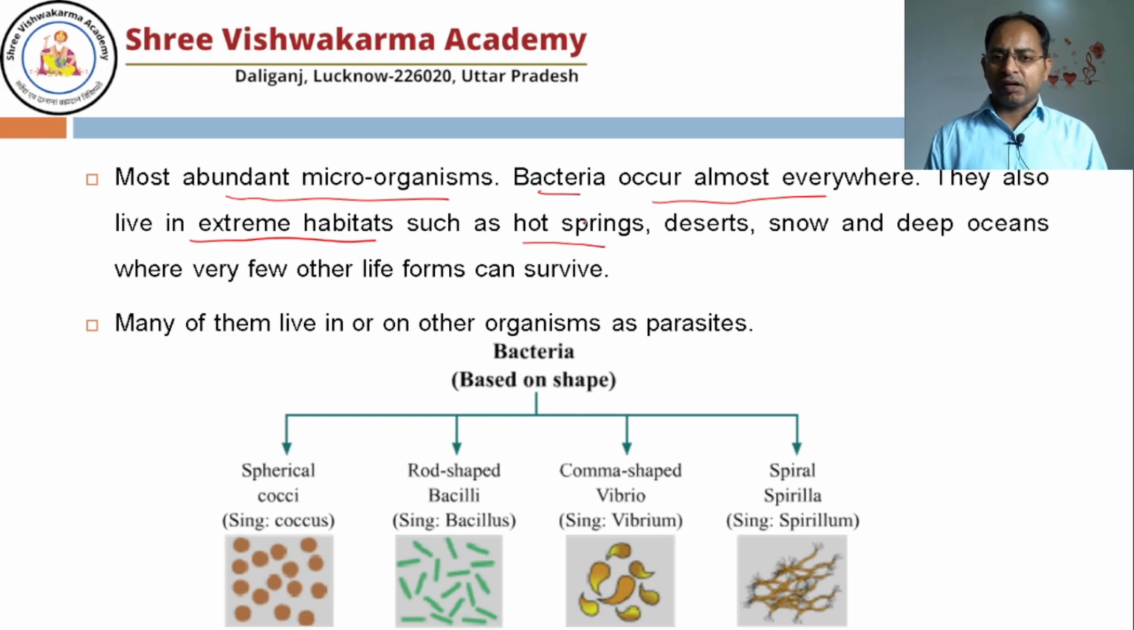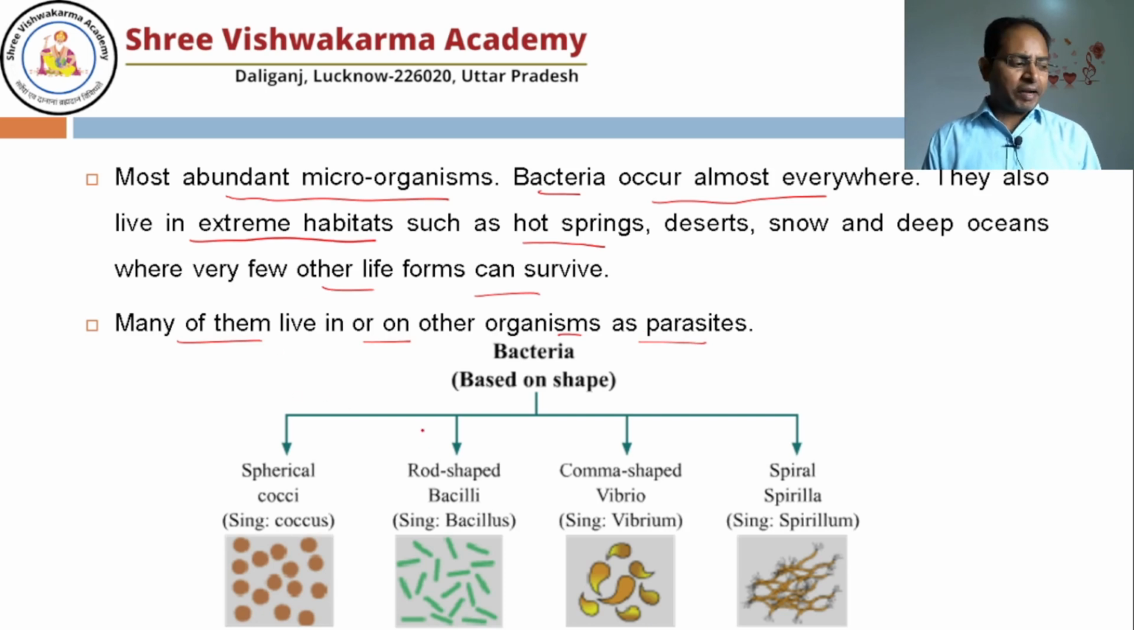Some special type of bacteria is known as Archaebacteria. In the six kingdom classification, I kept it separate, known as Archaea. But as per the five kingdom classification, the Archaebacteria are also part of the kingdom Monera. Archaebacteria always live in extreme habitats, meaning hot springs, deserts, snow, deep ocean, where very few other life forms can survive. So it is a special kind of bacteria. We'll discuss in a couple of minutes what the specialty of the Archaebacteria is. Many bacteria live in other organisms as parasites, and some are free living also.